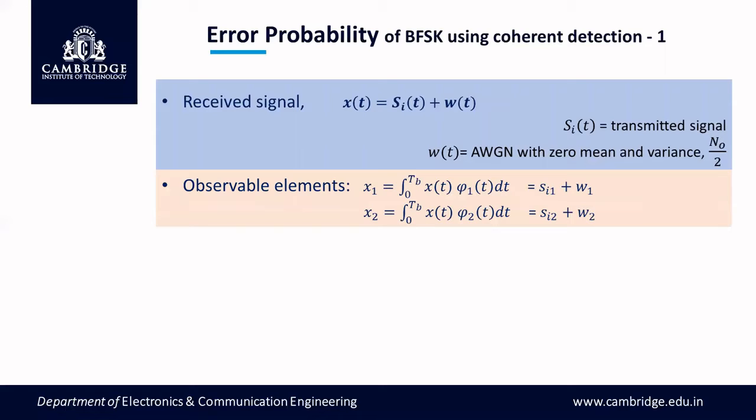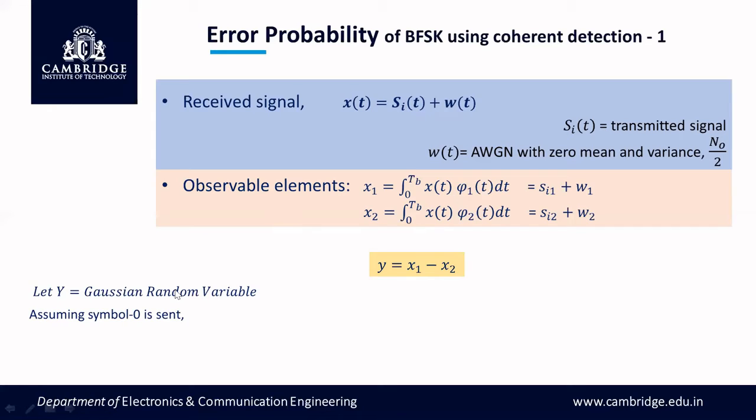So X of t becomes random because of this W of t. Actually, psi of t is not random. W of t is the random. So because of it, X of t is also random. So this X of t produces two components, X1 and X2. They are also random variables, right? Which contain the signal component as well as noise component. So Y is X1 minus X2. Since X1 and X2 are random variables, Y is also a random variable. So we assume that Y is a Gaussian random variable because of the white Gaussian noise.